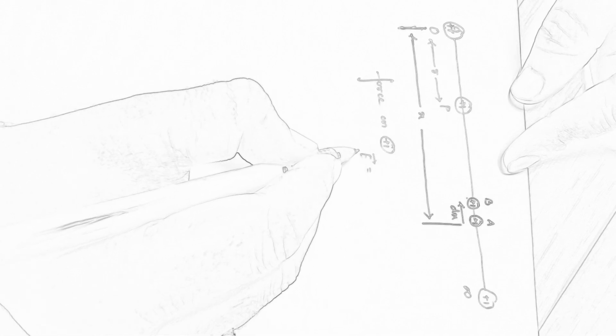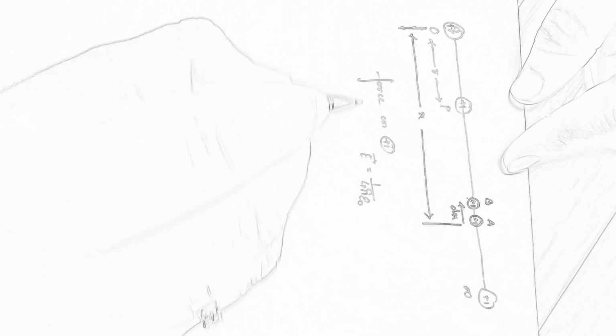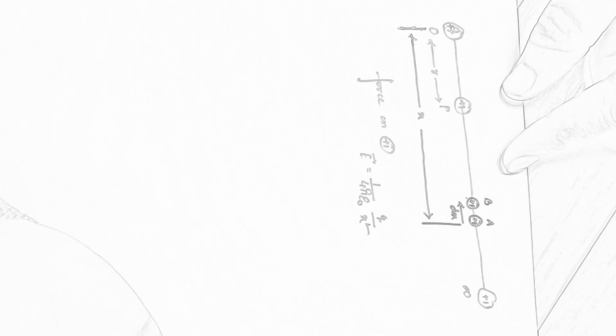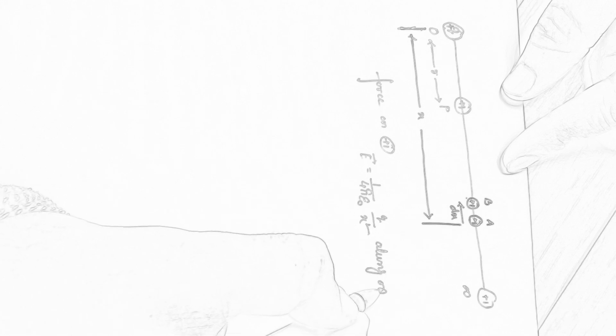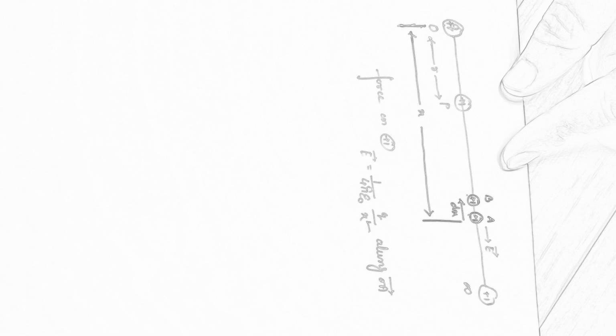is given by E. As you all know, the force on +1 is given by capital E, that is intensity. So E is equal to 1 by 4 pi epsilon naught, Q1 into Q2 by x square, using Coulomb's law. So Q1 is Q, Q2 is 1, so their product will become Q by x square. And this force is definitely along OA, meaning the force experienced by +1 is in this direction at this point, say at point A.